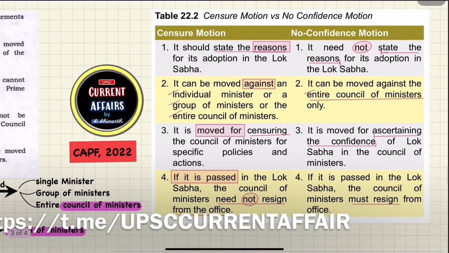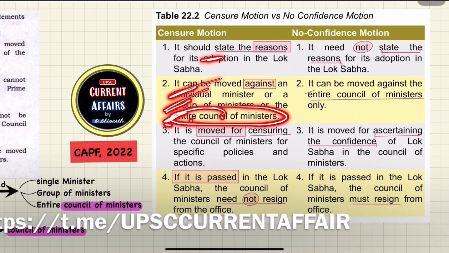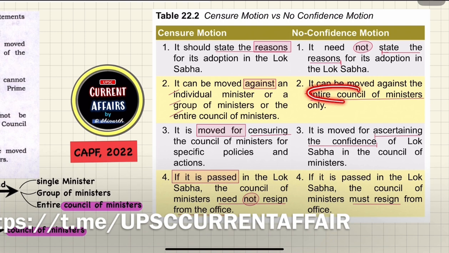The second one is that the censure motion can be moved against an individual minister, a group of ministers, and the entire council of ministers, while a no confidence motion can be moved only against the entire council of ministers.